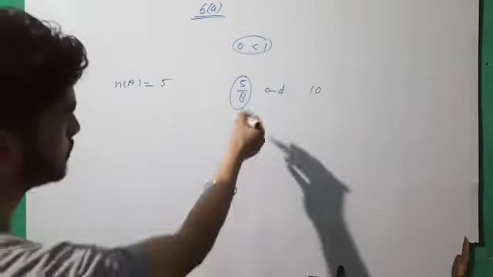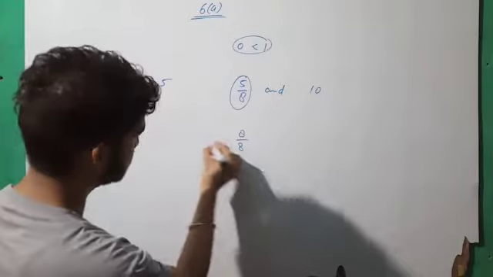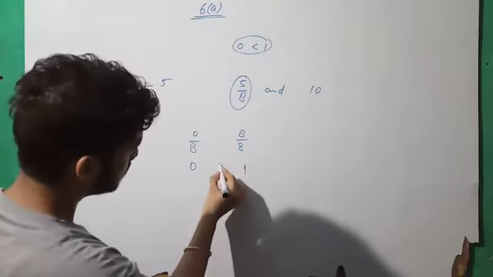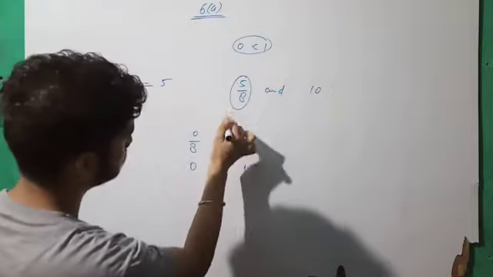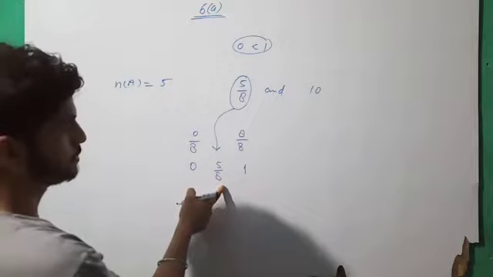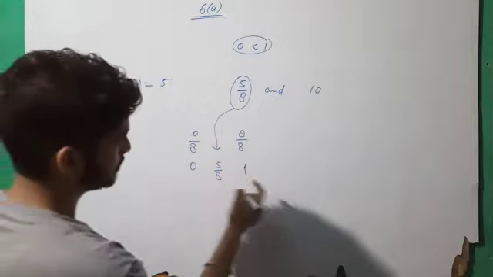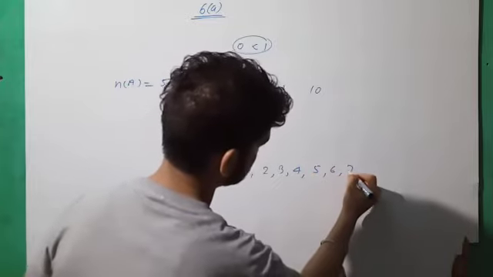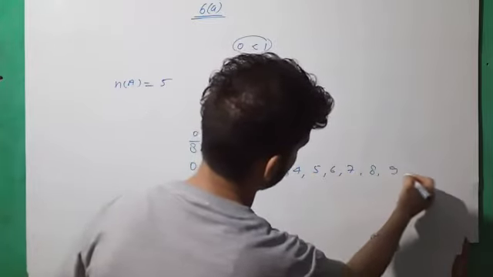How can we say that? Because 0 by 8 means 0 and 8 by 8 means 1, and the number 5 by 8 is in between 0 by 8 and 1 by 8. So after 5 by 8 come 2, 3, 4, 5, 6, 7, 8, 9 and 10.